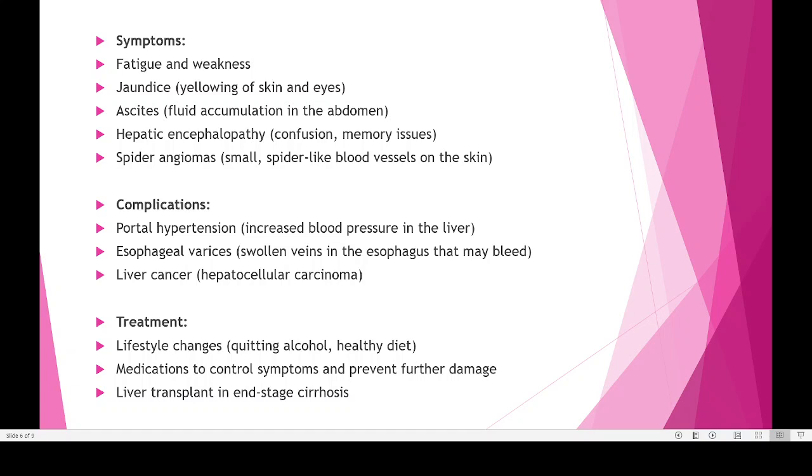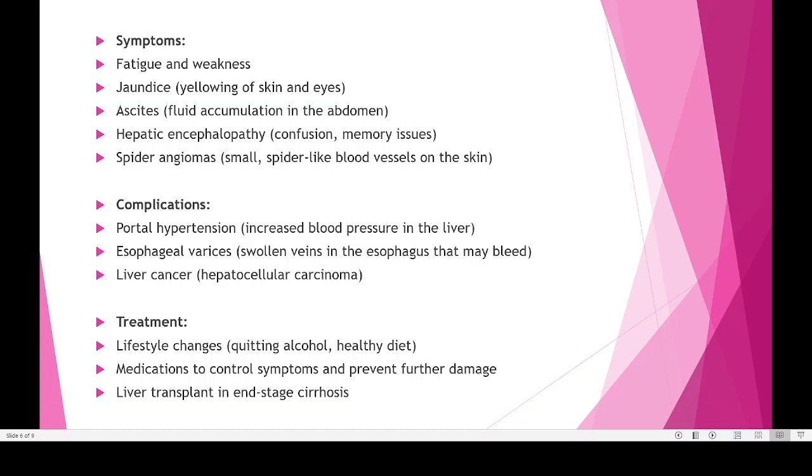Then hepatic encephalopathy. That is, the brain becomes more filled with fluid, which is known as hepatic encephalopathy. So that kind of situation is known as encephalopathy. Then spider angiomas, spider-like blood vessels on the skin. So that is known as spider angiomas.